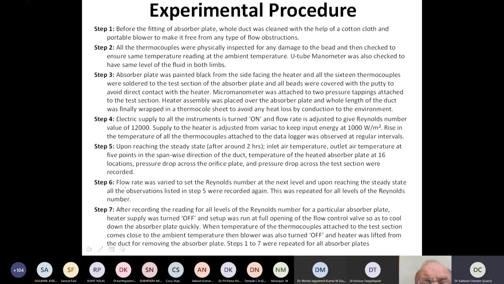So he has followed certain procedures. Steady state measurements were taken. The solar heat flux is about 1000 watt per meter square, and for simulation we used it at 1000 watt per meter square. The Reynolds number we took was 12,000, which is well within the application range.